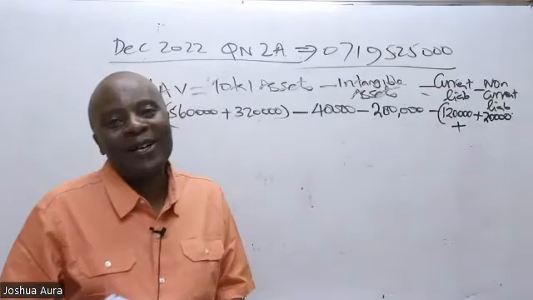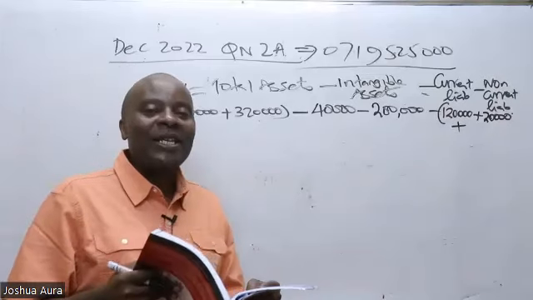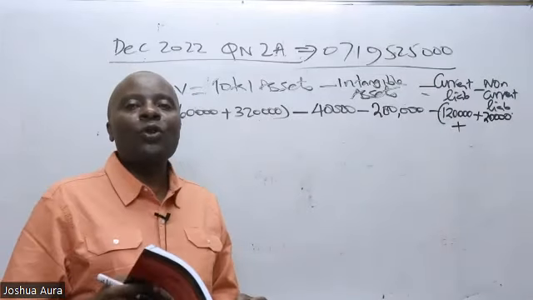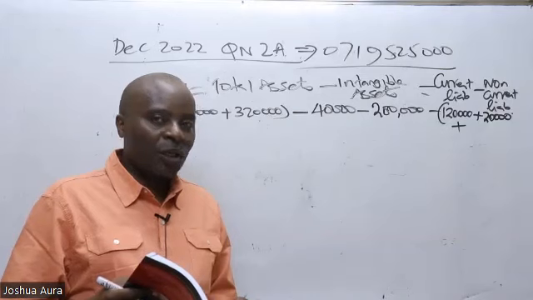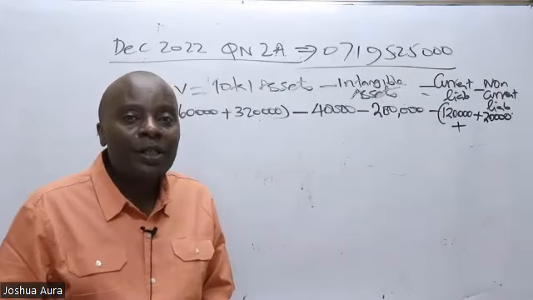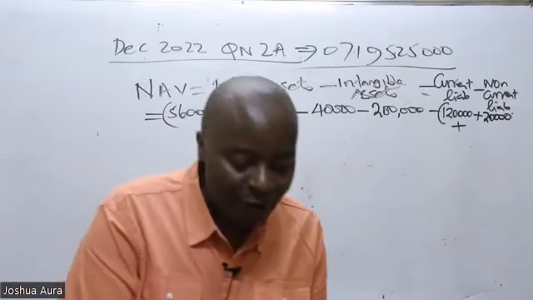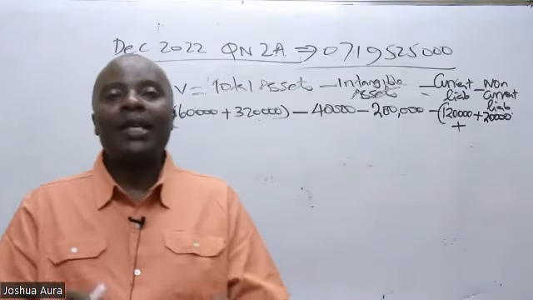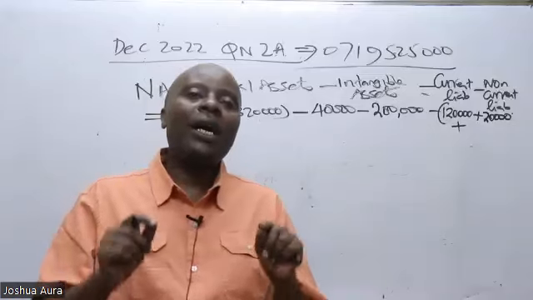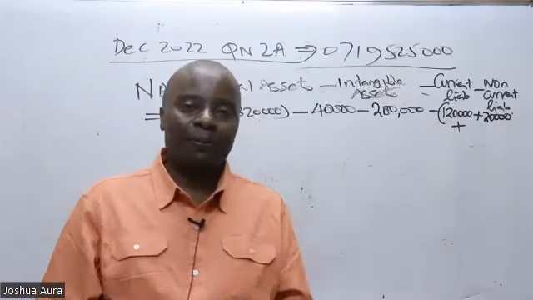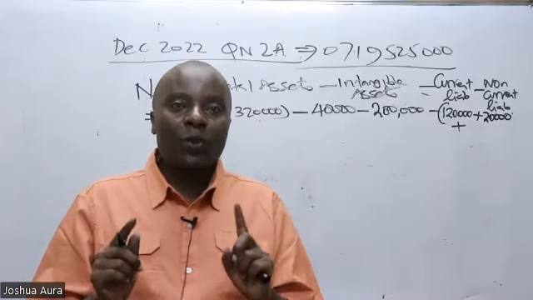Ordinary shares, I cannot bring here. I can't bring reserves here because they belong to ordinary shareholders. However, anytime you see preference shares anywhere, preference shares nowadays are categorized under long-term liabilities. Preference shareholders, we owe them.